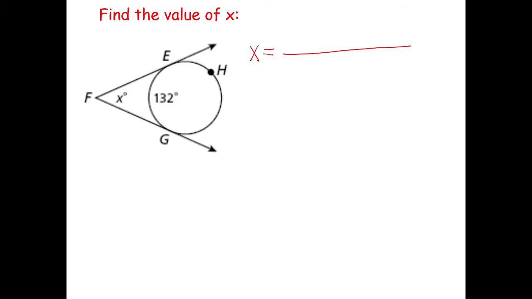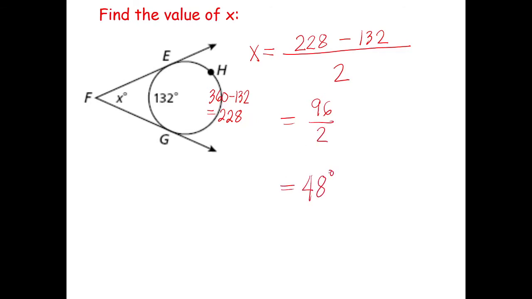Yes? How did you get 228? 360 minus 132, you will get 228. So take note, the measurement of the bigger arc is 228 minus 132 divided by 2. So how much is that? That's 96 divided by 2, simply 48 degrees.